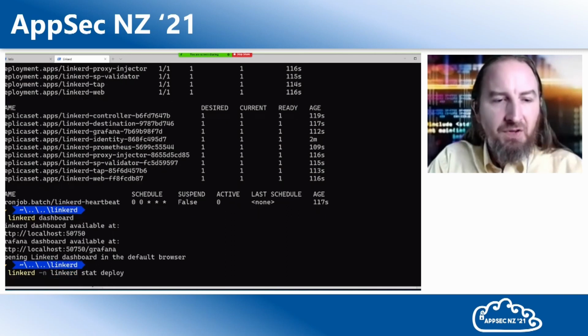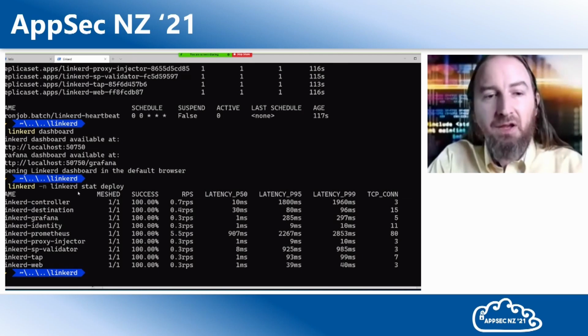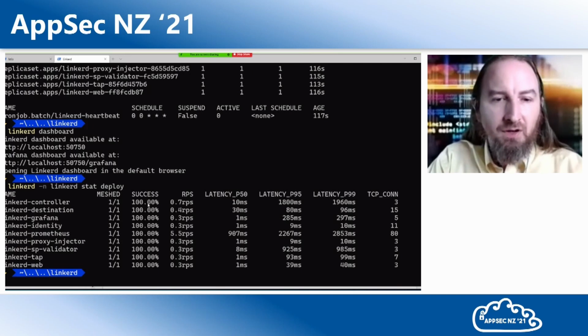Now I'm specifically looking at the LinkerD stats in the LinkerD namespace, but I could just as easily do this in whatever namespace my application happened to be in. Oh look, my application is 100% up. That's perfect. My LinkerD service mesh is doing just fine.